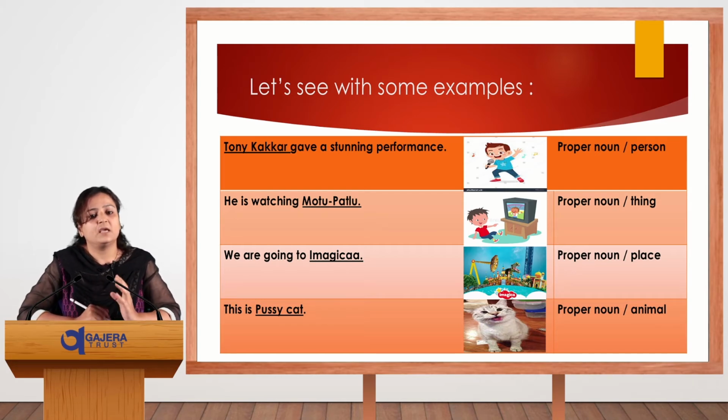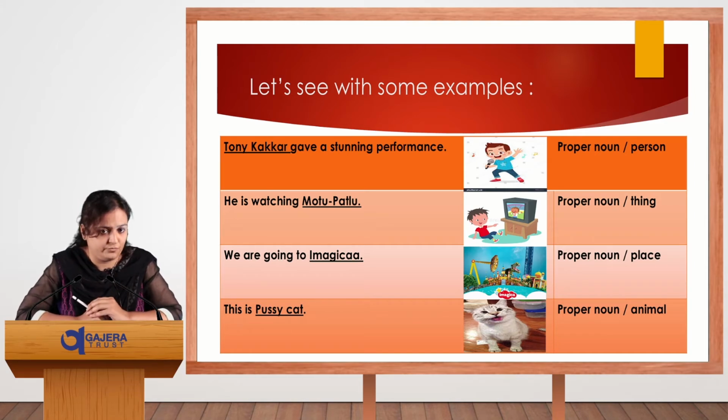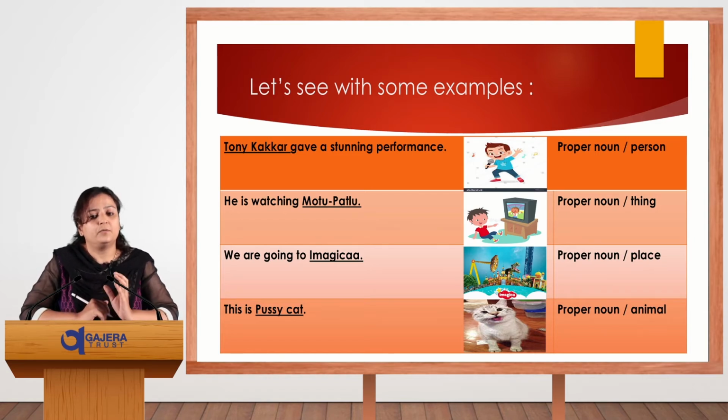Second, he is watching Motu Patlu. Before we had taken a cartoon show, but now the cartoon show name is clear: Motu Patlu. That's the thing he is watching, the Motu Patlu cartoon. Third, we are going to Imagica. For the place, the amusement park, we have taken the proper, special name of the place, Imagica. So that's our proper noun.